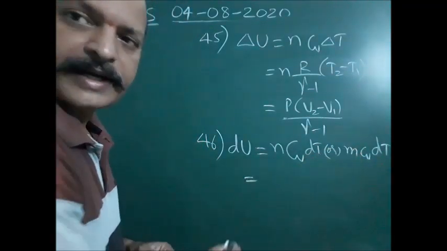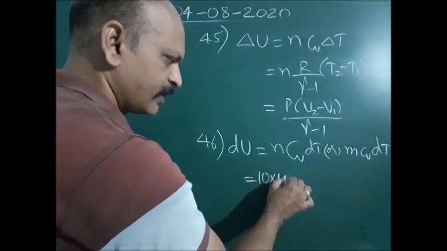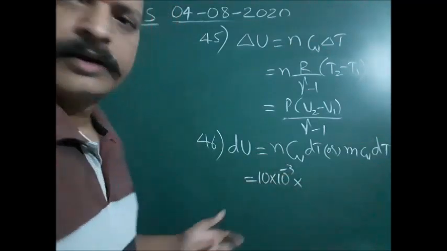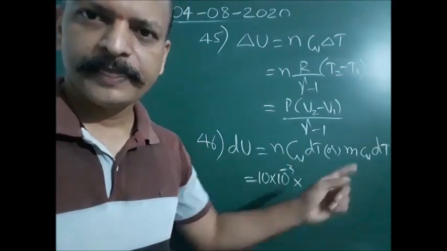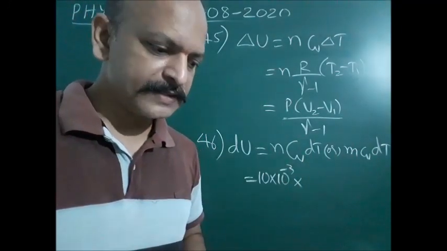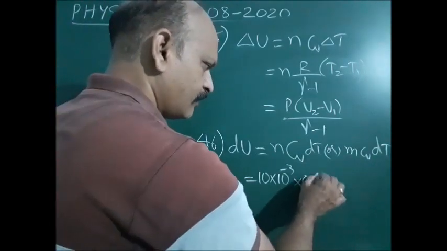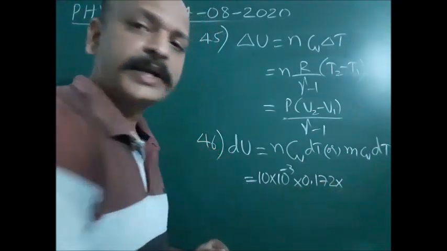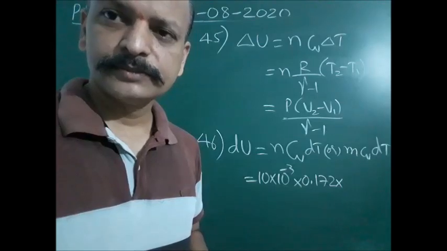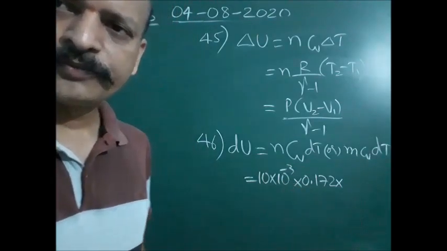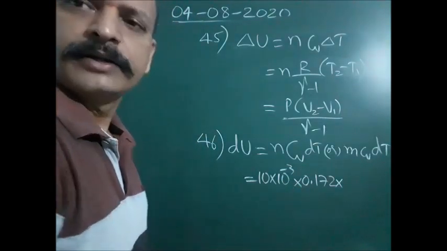Mass is 10 gram. Let us convert it into kg: 10 into 10 power minus 3. Specific heat is given as 0.172, but it is calorie per gram. So we convert into calorie per kg.